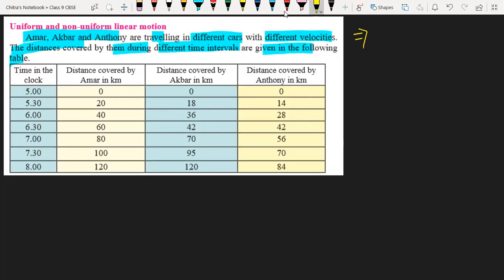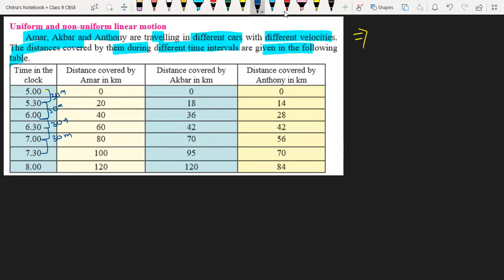They start traveling at 5 o'clock. Here we have 5 o'clock, and the next reading is taken at 5:30, so the difference is 30 minutes. Then 5:30 to 6, again a difference of 30 minutes. Then 6 to 6:30, again 30 minutes. Then 6:30 to 7, again 30 minutes.